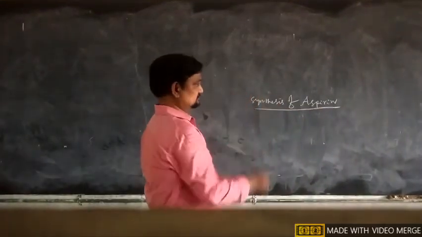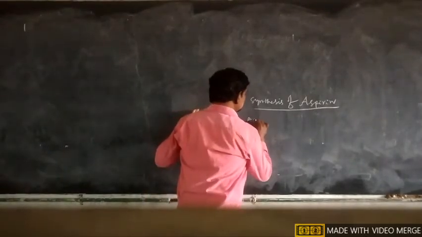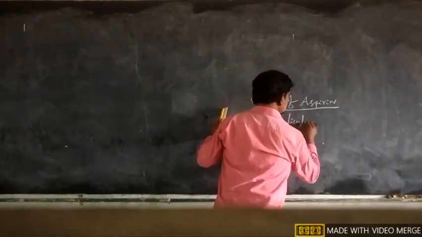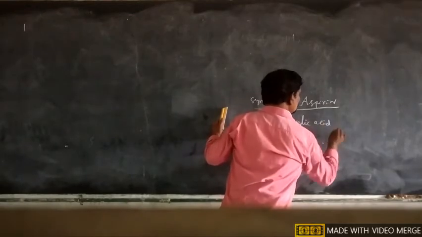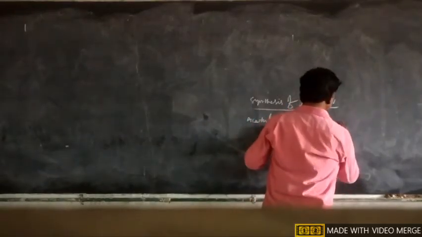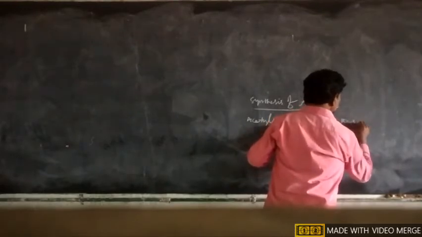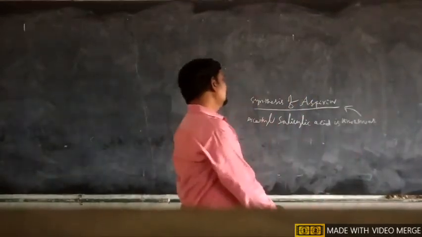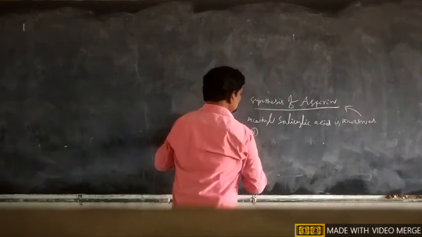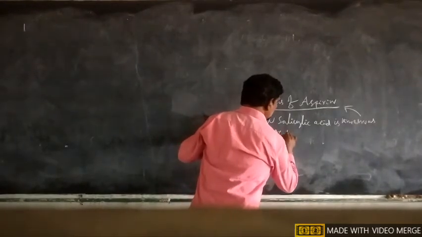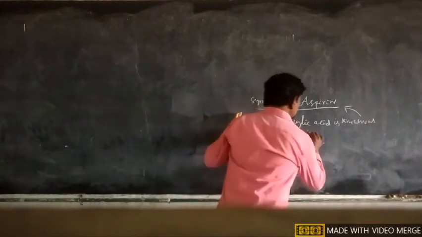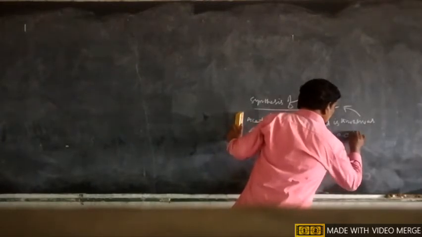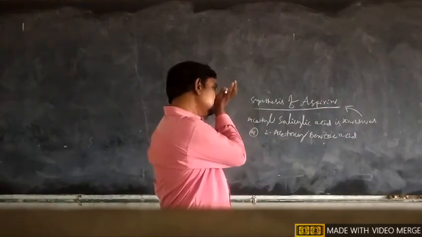So, what is aspirin? Acetyl salicylic acid is known as aspirin, or 2-acetoxy benzoic acid is also known as aspirin.